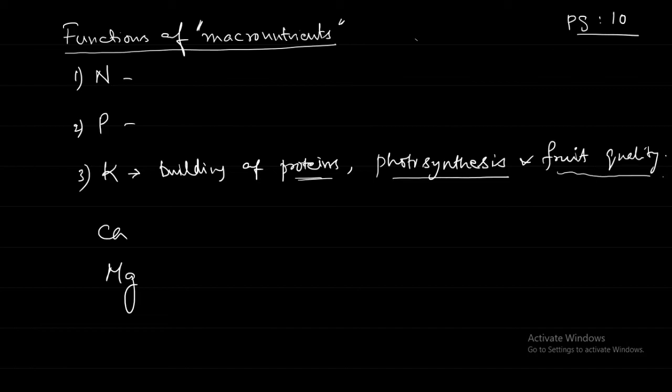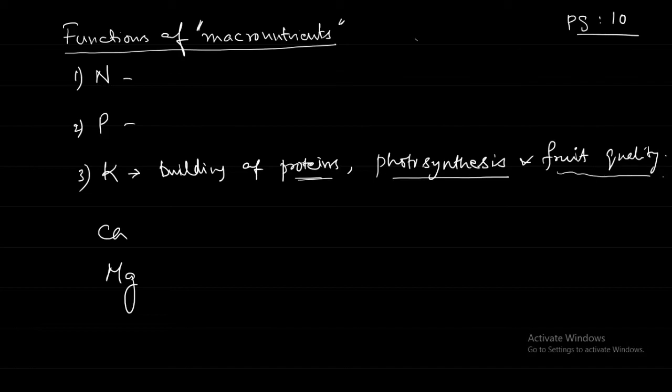But when it has become a tree, it is not required to grow that fast, so its requirement is not so much. But when it is going to give fruits, at that time it also requires these growth-promoting macronutrients like nitrogen, phosphorus, potassium.